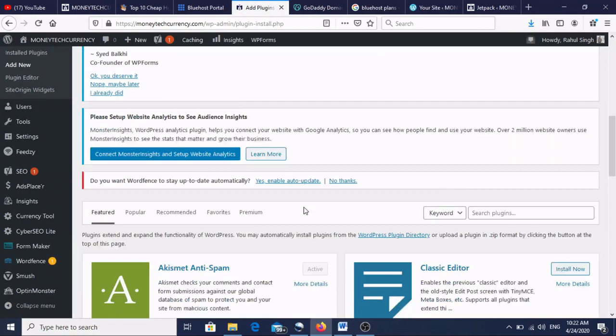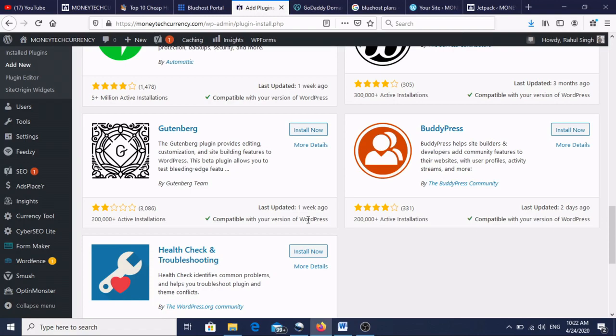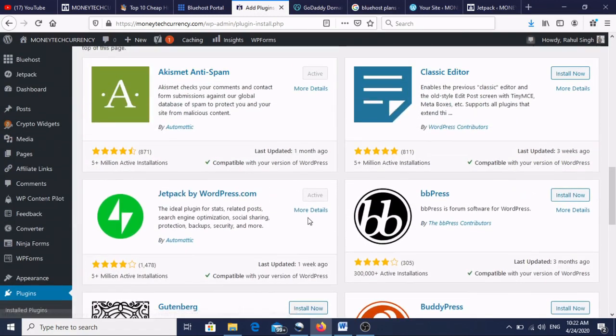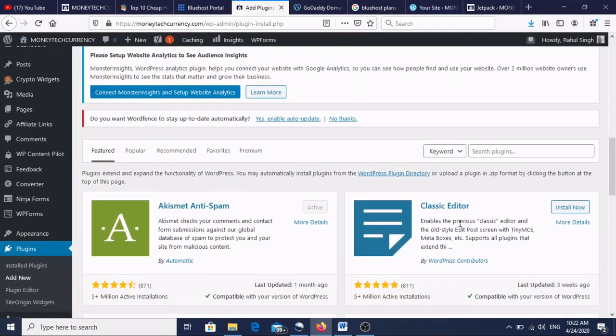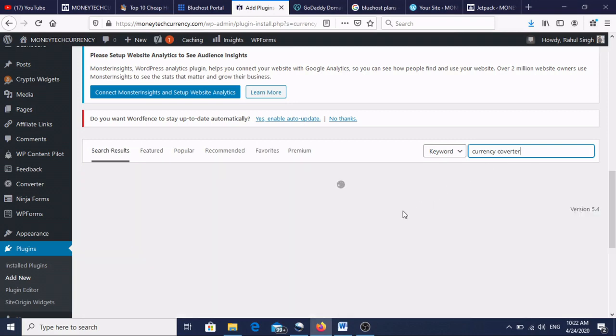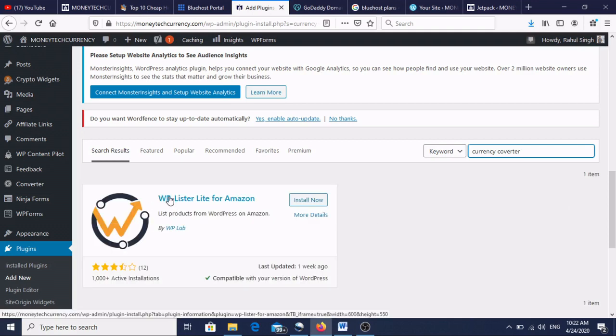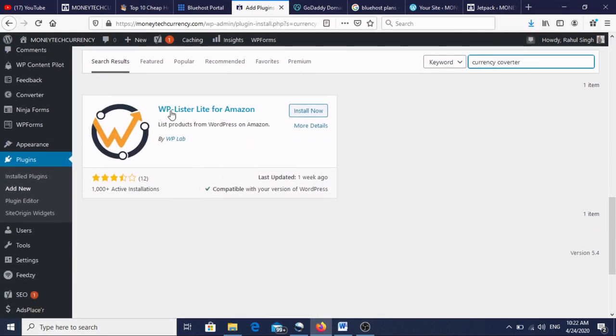Here so many plugins will come first. Like if you want to give a widget for a currency converter, see, WP Lite Light for Amazon. Install now, this is the option.